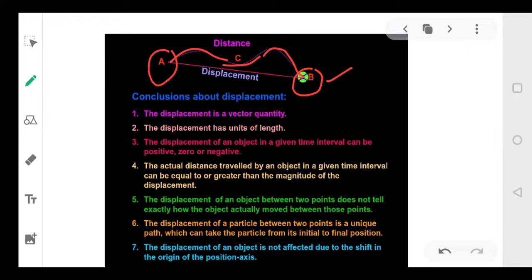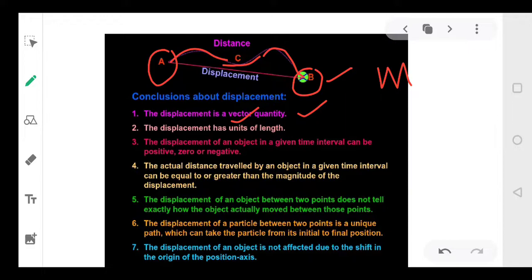So जो displacement है, it is a vector quantity है. Here the direction is most important. Clear? Displacement has the same units as length. So displacement also has the SI unit meters. Distance also has the SI unit meters.